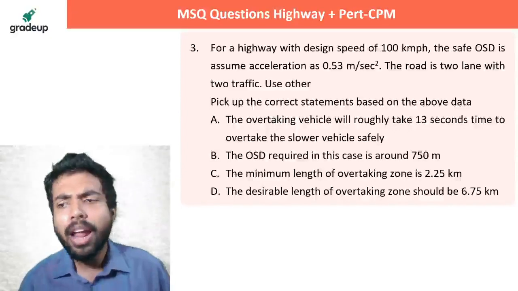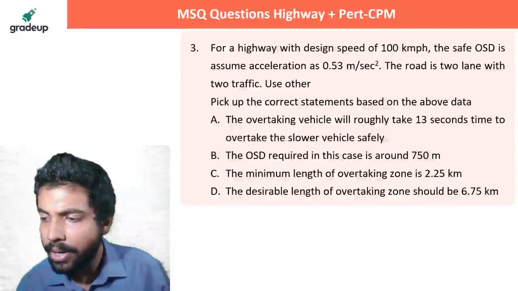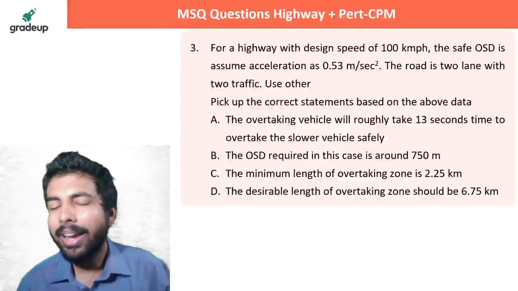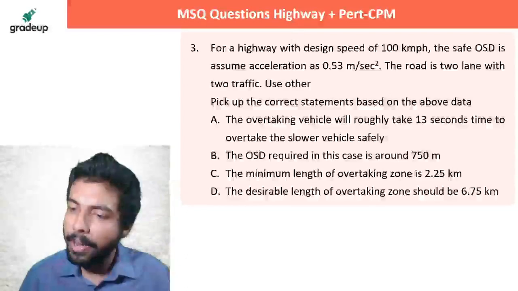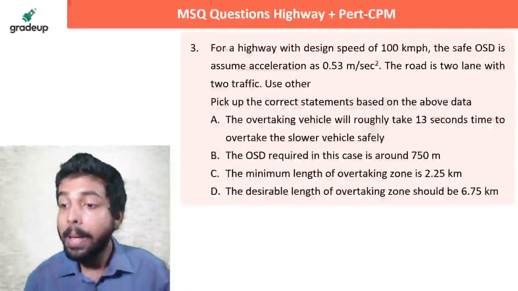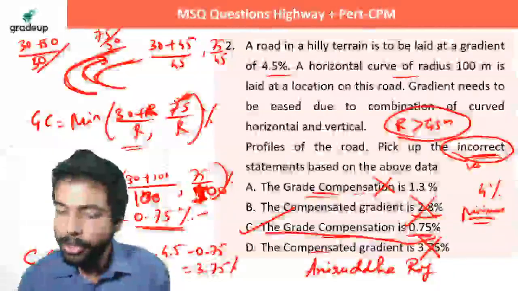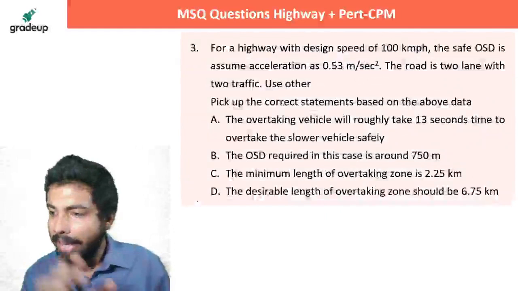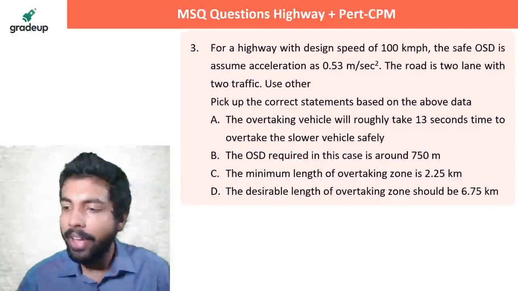So it's given that for a highway, if we take grade compensation 0.75%, we get compensated gradients. अरे no बेटा, grade compensation is 0.75%. It is correct. It is grade compensation 0.75%. Because grade compensation formula is up till this, that (30 plus R) by R, grade compensation can't be 0.75.